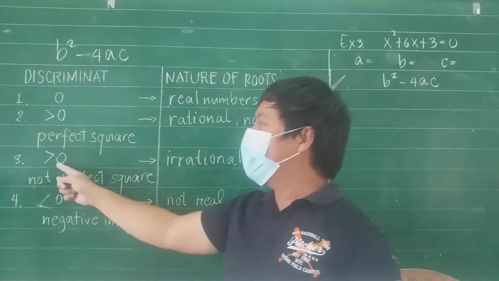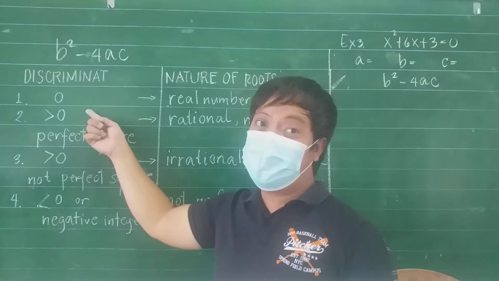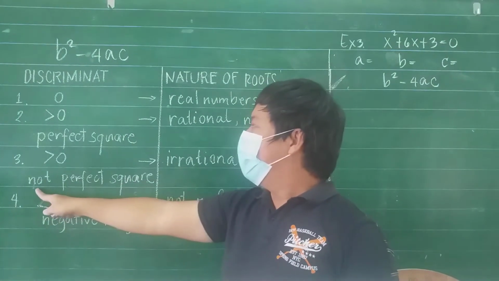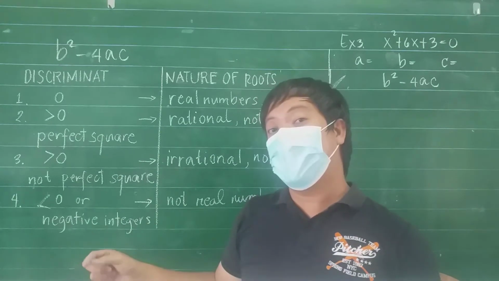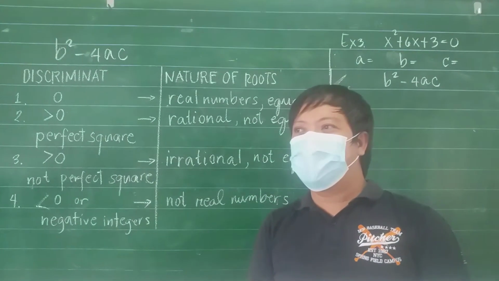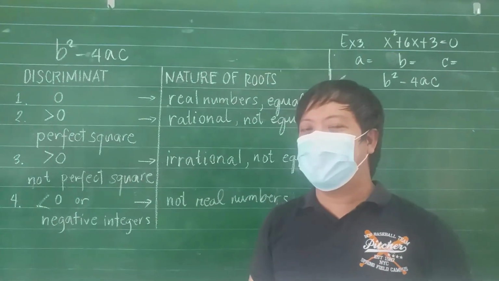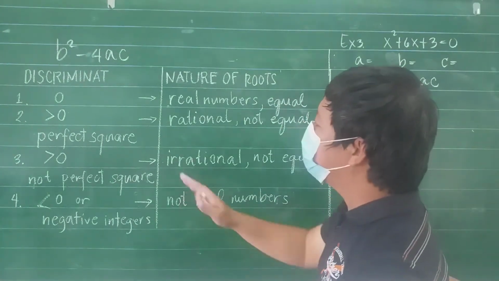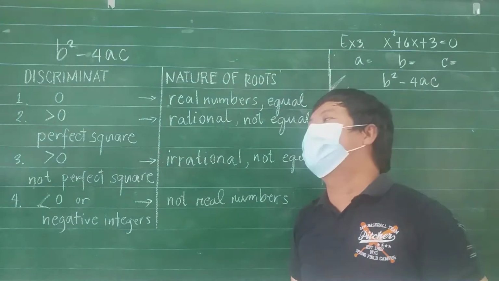is greater than 0, same with number 2, but the difference of these two, the discriminant is not a perfect square number. So dapat alam nyo kung ano yung mga perfect square numbers at not perfect square numbers. Okay, so this time, magbibigay ako ng example ng number 3.